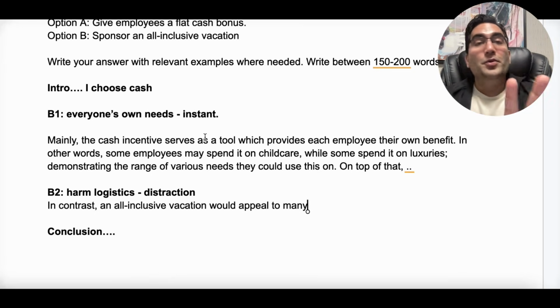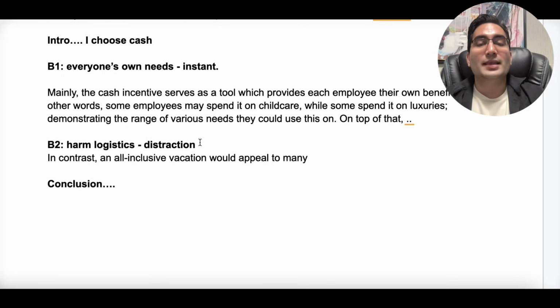And now I don't need to think right now what my point is going to be. That's the beauty of making the outline. You already know your points. My point here is supposed to be, it's going to harm the logistics because everybody might take vacations at the same time when they're given the vouchers at the same time. So in contrast, an all-inclusive vacation would appeal to many.